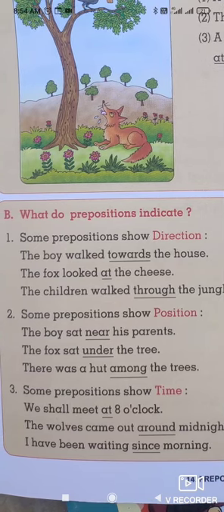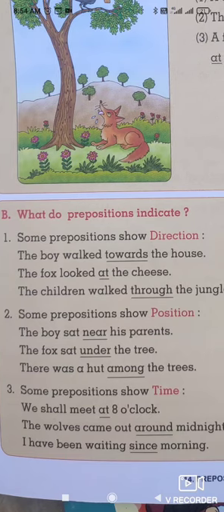So here we come to know direction and position. The third type is time. Prepositions show us time. We shall meet at 8 o'clock. At is a preposition which shows us the time, that is 8 o'clock.